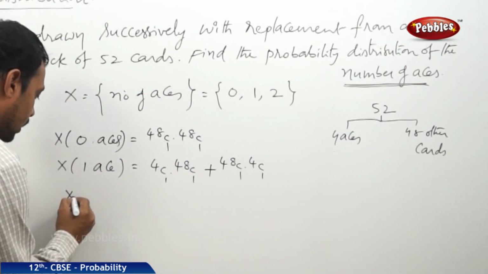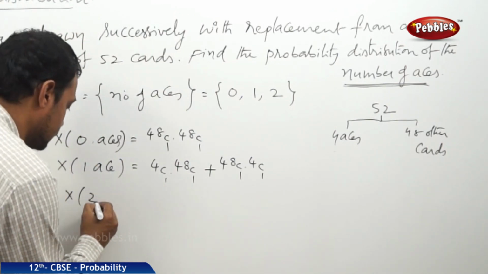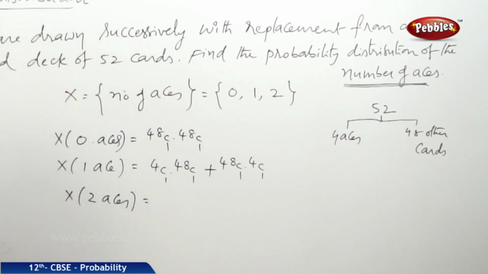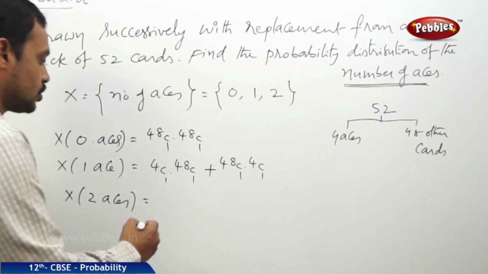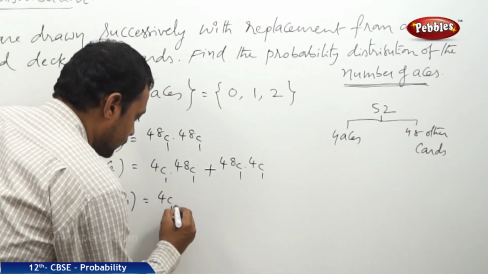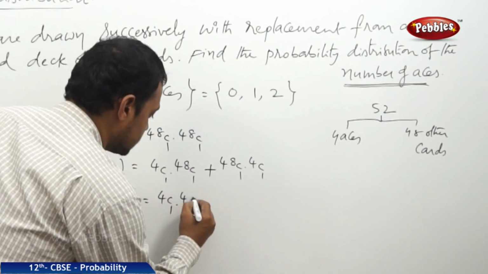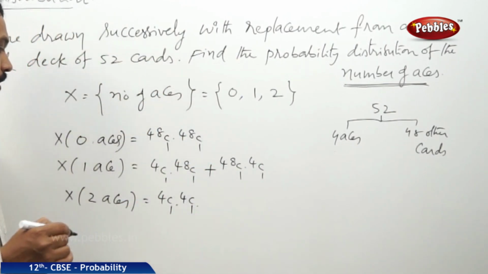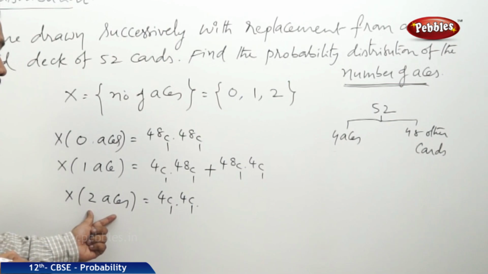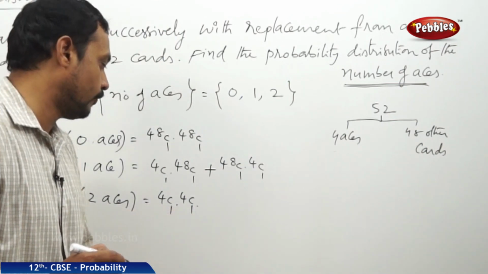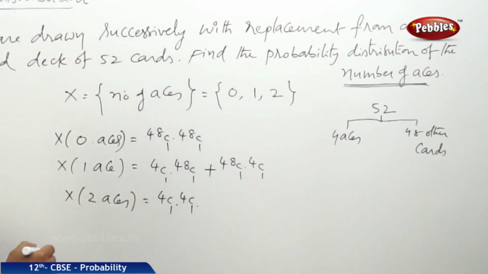And next one, P of 2 aces. 2 aces with replacement. So the first card may be ace. After the replacement, the second card also may be ace. Therefore, the favorable outcomes for 2 aces is 4C1 into 4C1.